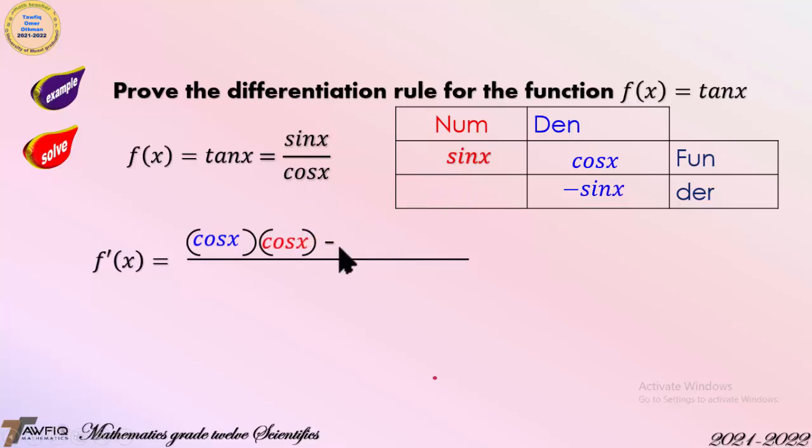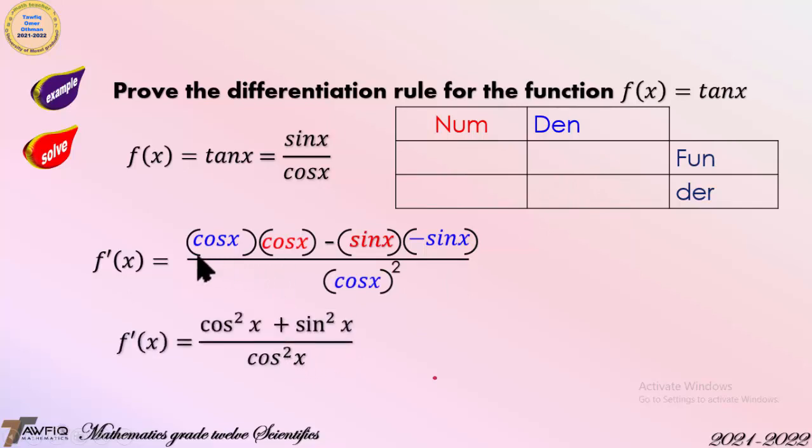minus then the numerator, which is sine x, times the derivative of the denominator, which is minus sine x, all over denominator, which is cosine x squared. Simplify.